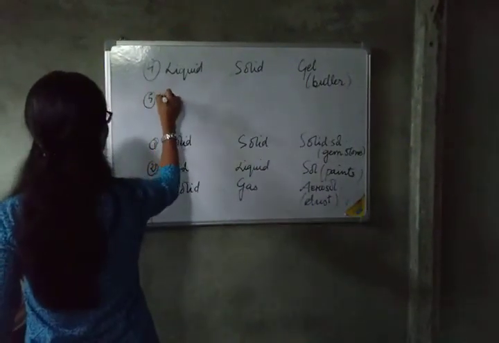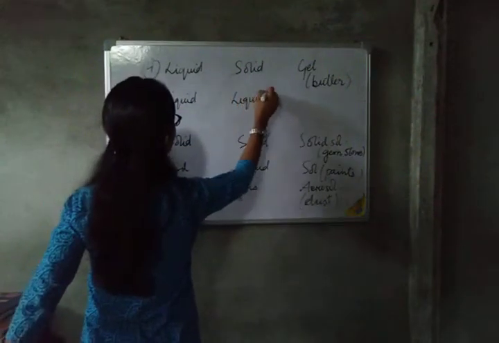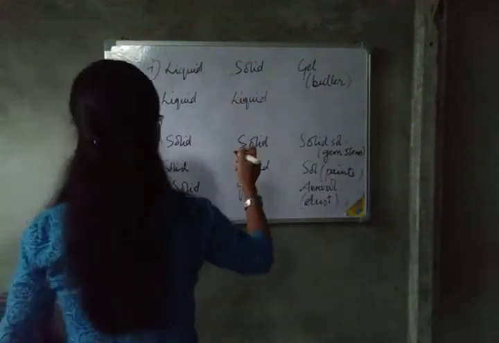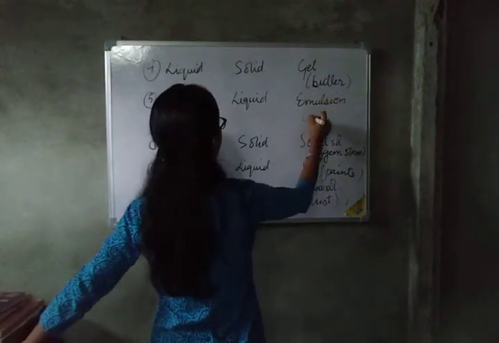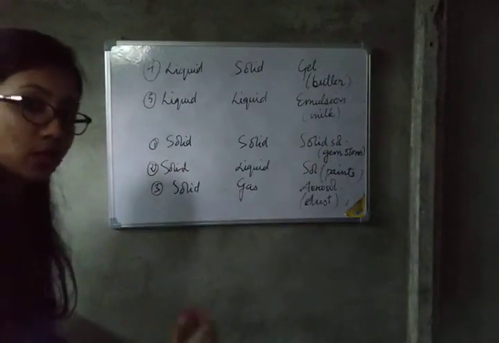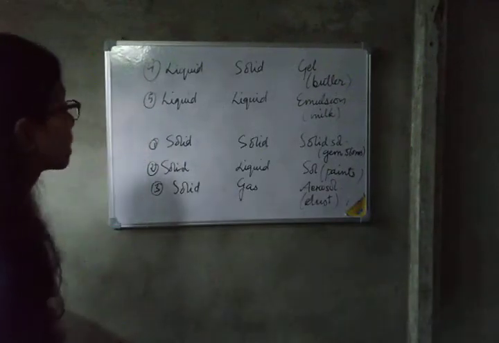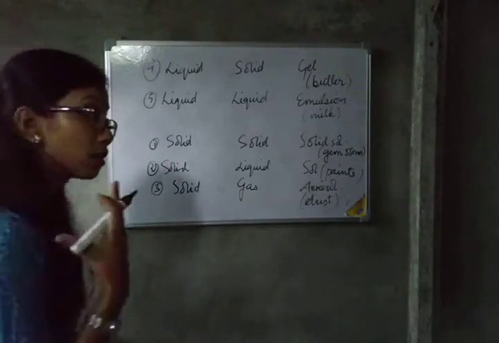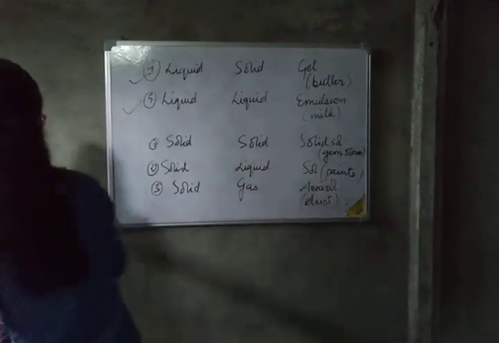Then number 5, liquid in liquid. Liquid in liquid colloids are known as emulsion. This is another very important colloid. An example is milk. Fats are liquid, and water is also liquid, so they are present in liquid. These are known as emulsion, and the example is milk. These 2 are very important. Emulsion is very important.